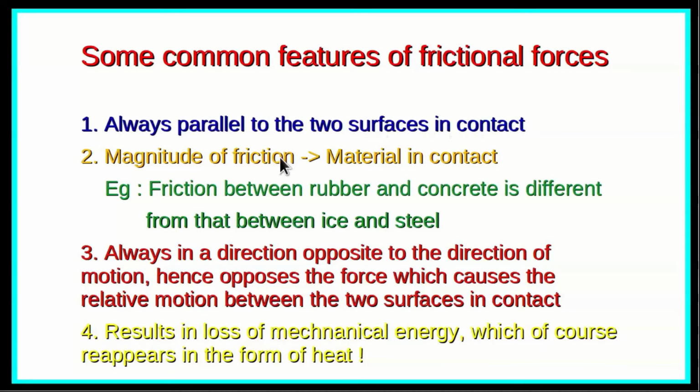The magnitude of the friction force will depend on the material in contact. For example, the friction between rubber and concrete is different from that between ice and steel. Also, the frictional force is always in a direction opposing the motion. That means in a direction opposite to the direction of motion, and hence opposes the force which causes the relative motion between the two surfaces in contact.